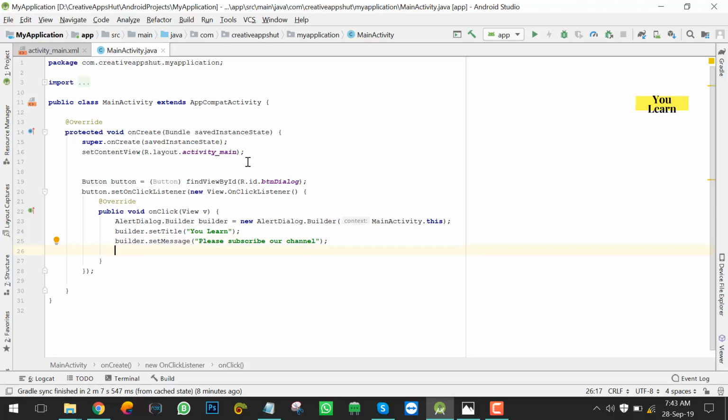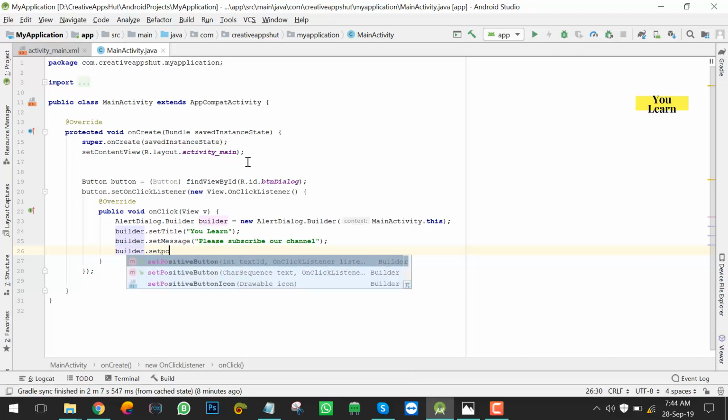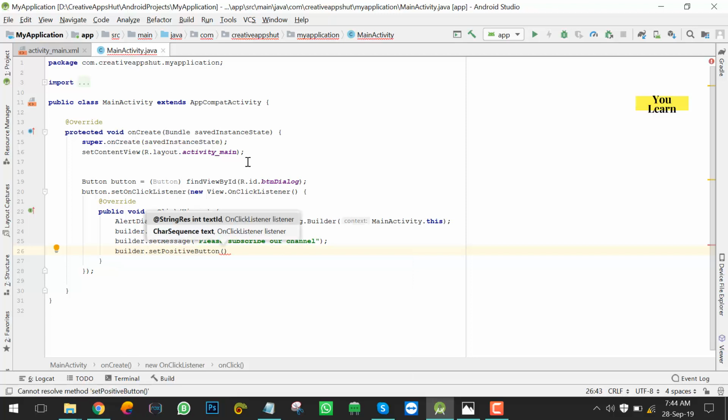So alert dialog has three buttons. One is positive, one negative, and one is neutral. So how to create these buttons? Builder dot set positive button. Each button has two things. One is text, other is listener. First we will place text. I will place it positive.